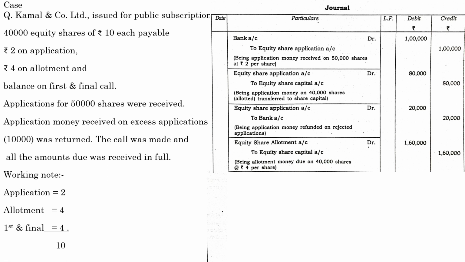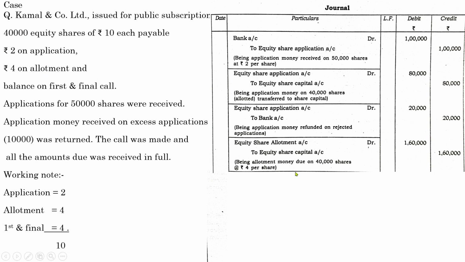It is not a necessity that you must provide all the shares for the subscribers. We can only offer the actual number of shares held by the company. We can't offer extra shares. So the company is going to allot only those shares held by the company. So those shares, it means 40,000 shares. So 40,000 into 4, 1,60,000.